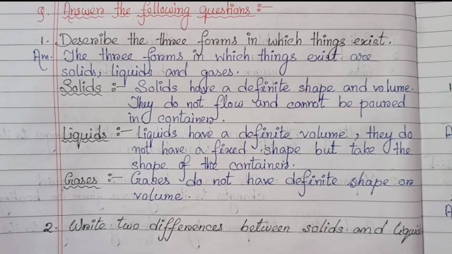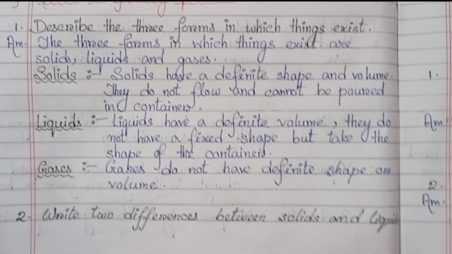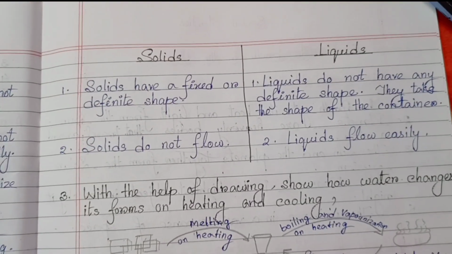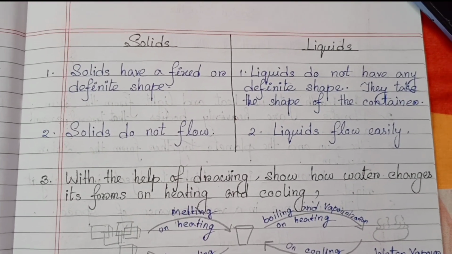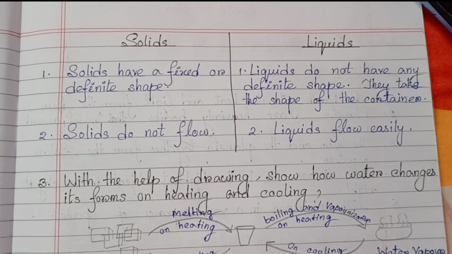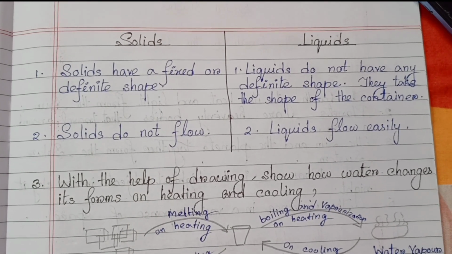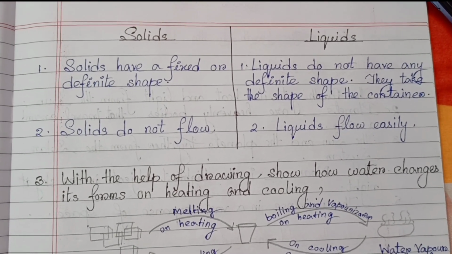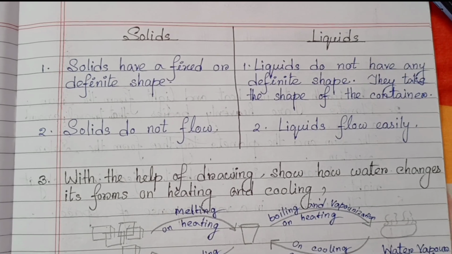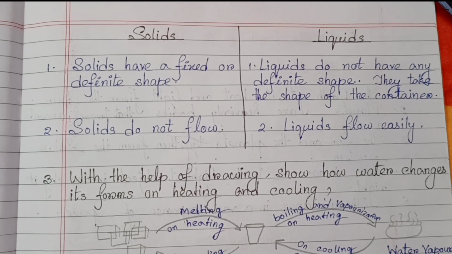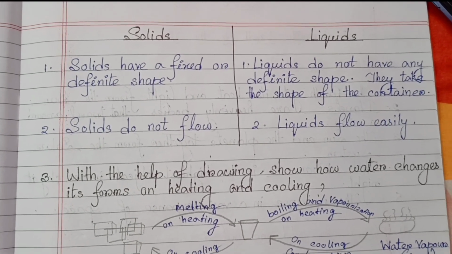Number 2, write 2 differences between solids and liquids. Number 1, solids have a fixed or definite shape. Liquids do not have any definite shape. They take the shape of the container. Number 2, solids do not flow. Liquids flow easily.